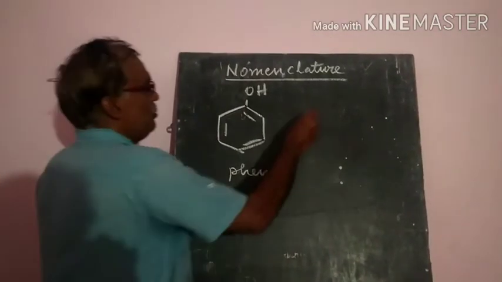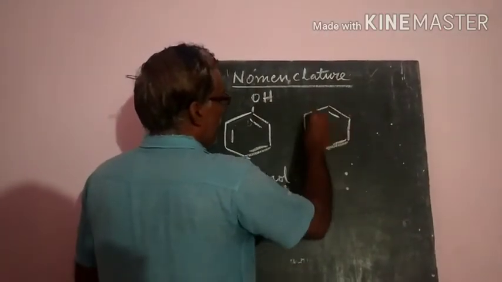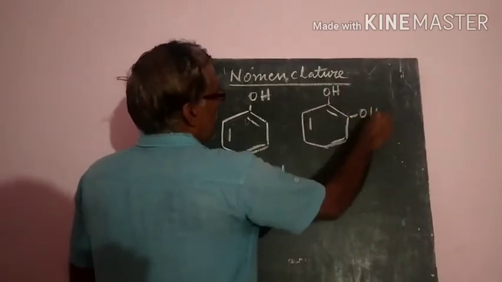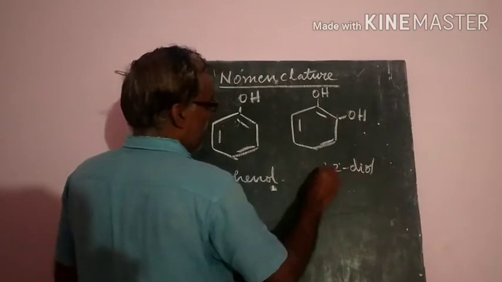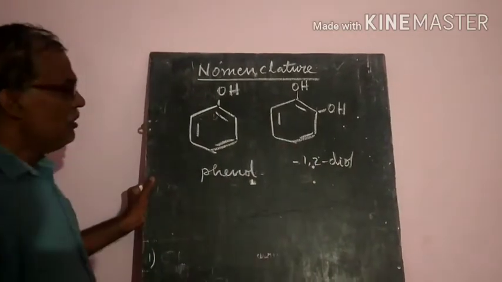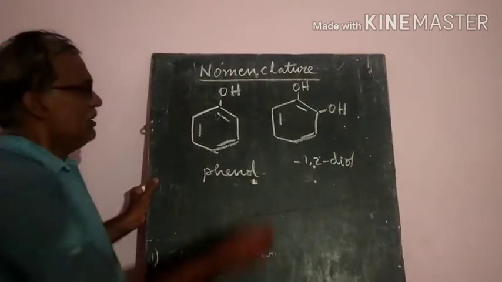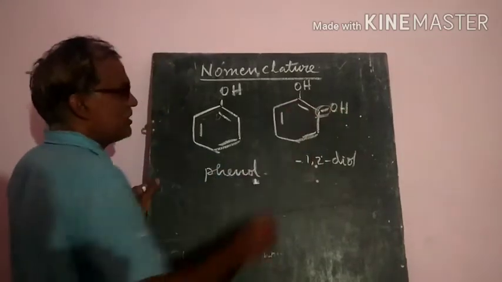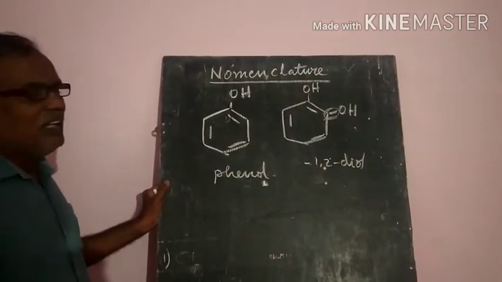But when two hydroxyl groups are there, polyhydric, then what do you have to do? One group we will take as the alcoholic group. That is 1,2-diol. We will write phenyl 1,2-diol, or benzene 1,2-diol. This is also called the ortho position, ortho-hydroxy phenol. Like that also we can give the names.